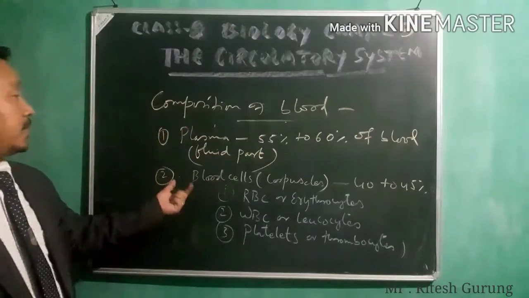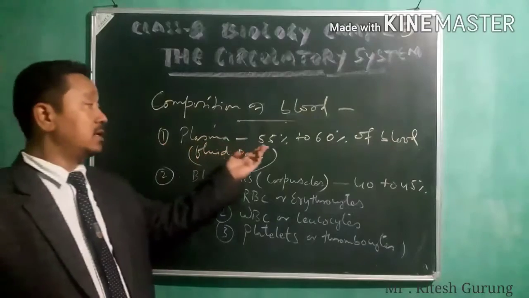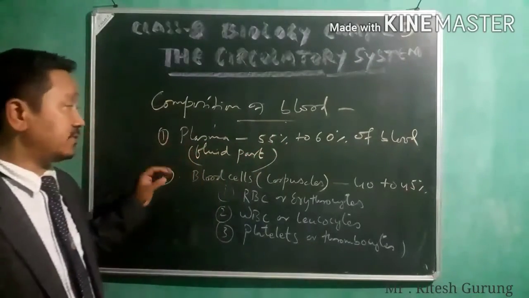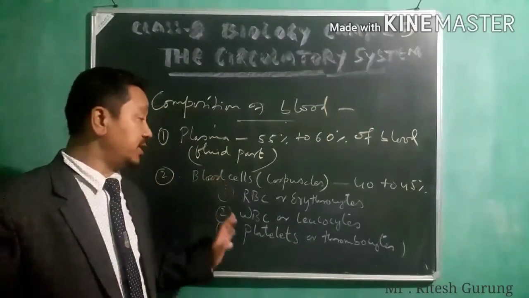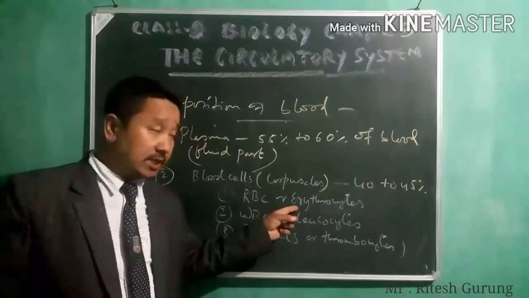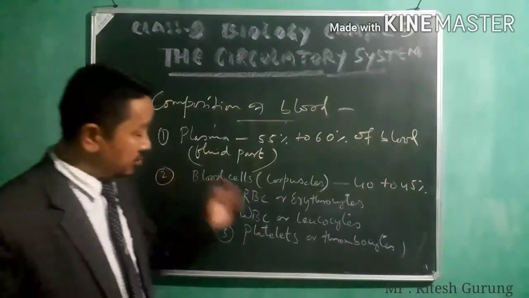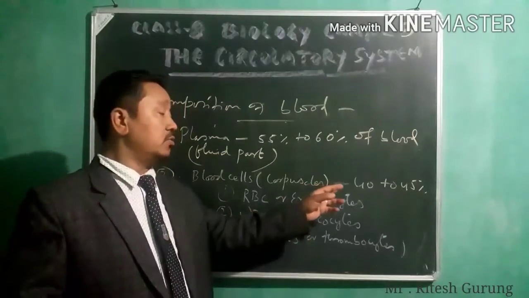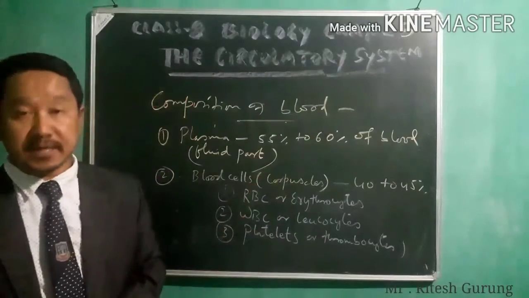See, blood is composed of mainly these two things, that is blood plasma, about 55 to 60% of blood, which is the fluid part, and the other one is blood cells, which are three types: RBC, red blood cells, whose other name is erythrocytes; WBC, white blood cells, whose other name is leukocytes; then the third one is platelets or thrombocytes, which is about 40 to 45% in your blood. So this is how your blood is composed.